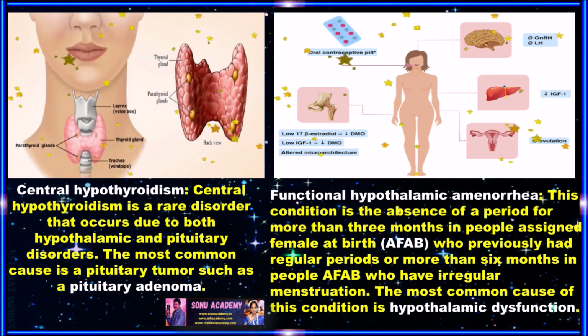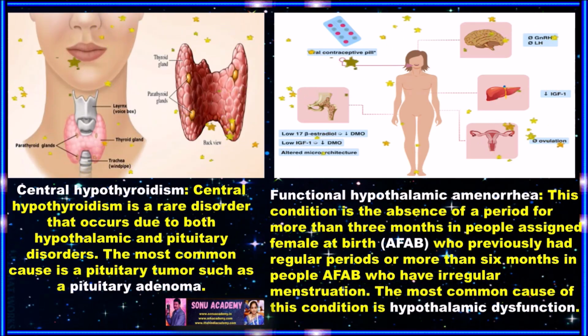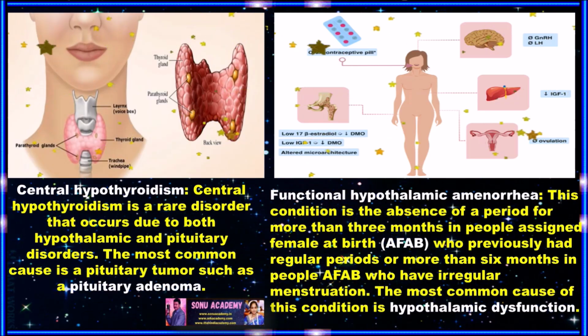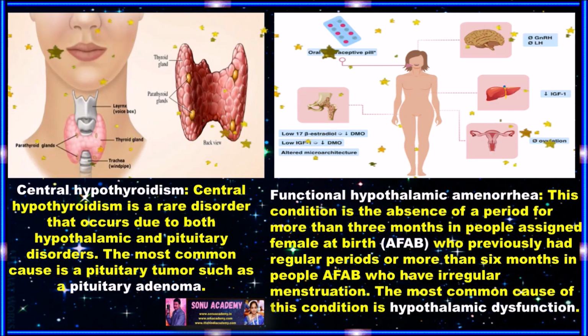Central hypothyroidism. Central hypothyroidism is a rare disorder that occurs due to both hypothalamic and pituitary disorders. The most common cause is a pituitary tumor such as pituitary adenoma.